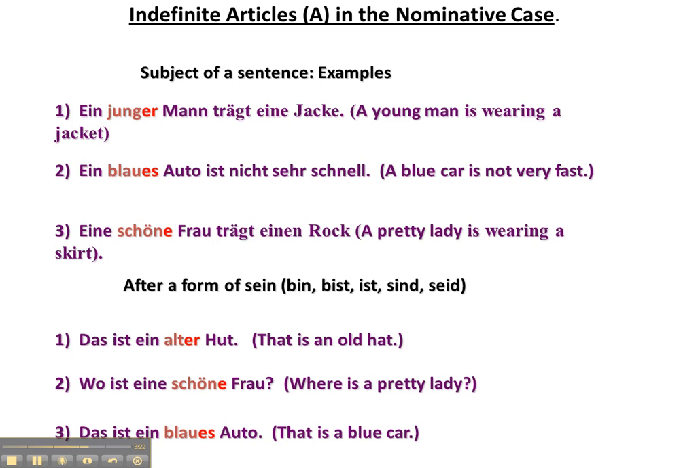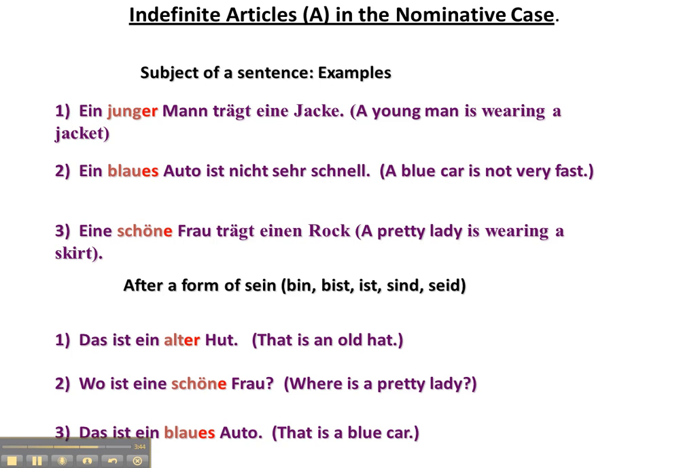Ein junger Mann trägt eine Jacke. Number 2, das Auto. Das Auto, so it's a neuter noun. So an es is added onto the adjective. In this case, ein blaues Auto ist nicht sehr schnell. And for die words like die Frau, you simply add an e. Eine schöne Frau trägt einen Rock.